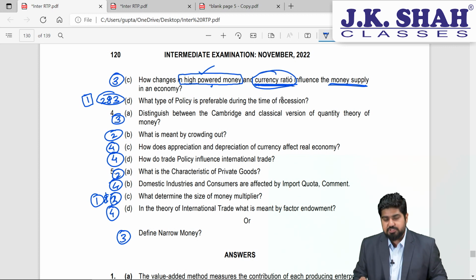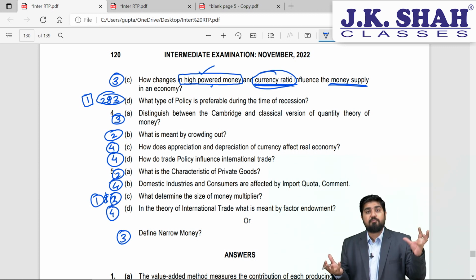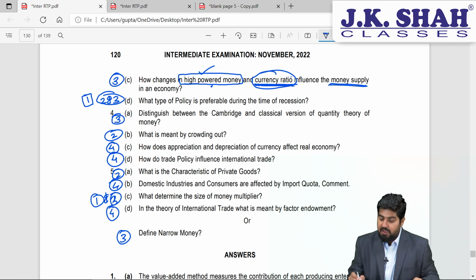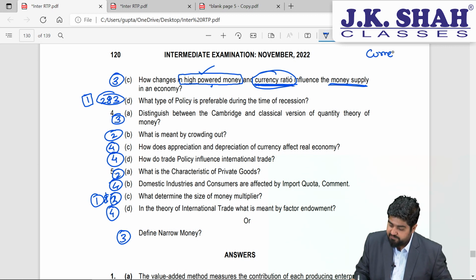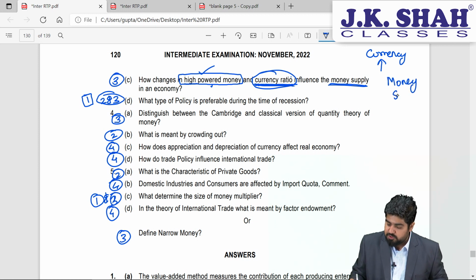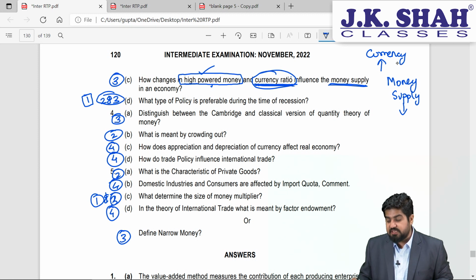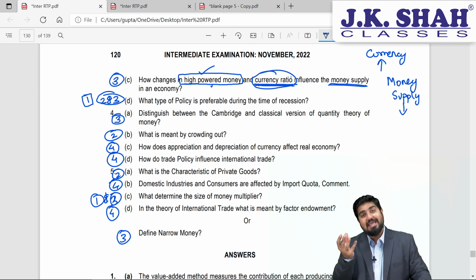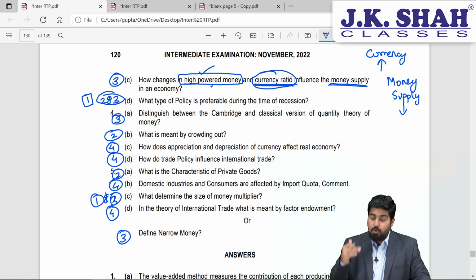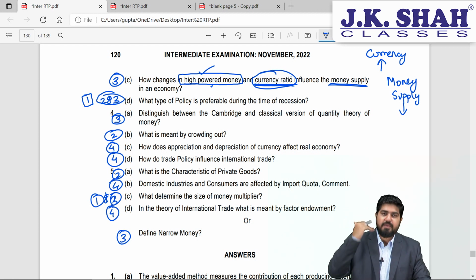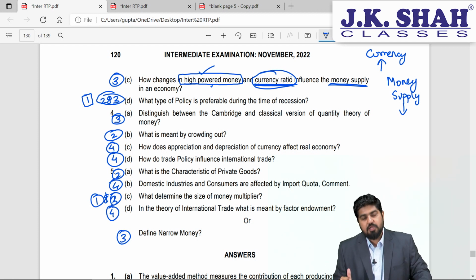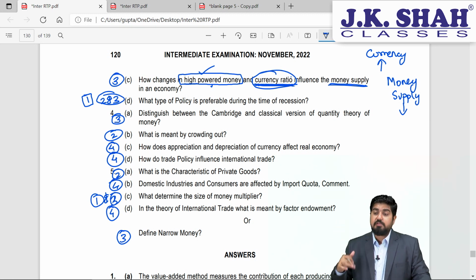So currency ratio is nothing but the currency to deposit ratio. If people hold more currency in the market, what will happen? People are holding money, so money supply will fall because money will not reach the banks. However, let's suppose currency ratio is low, that means people are holding less currency and more deposits in the banks. More deposits in the banks means what? Bank will be getting more money, bank will be giving more loans.